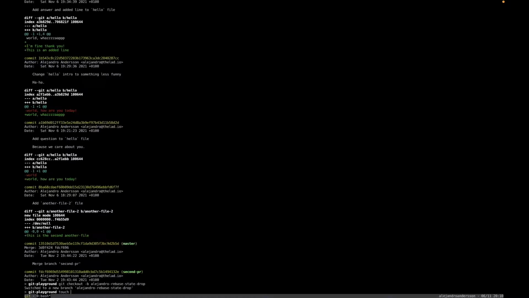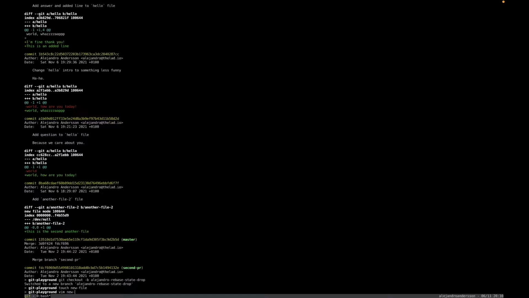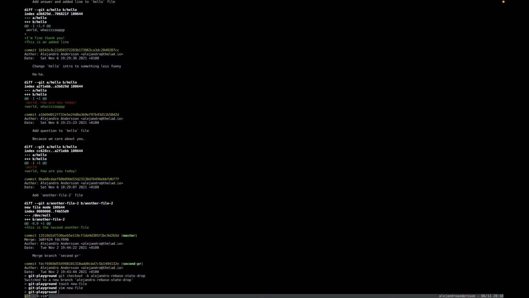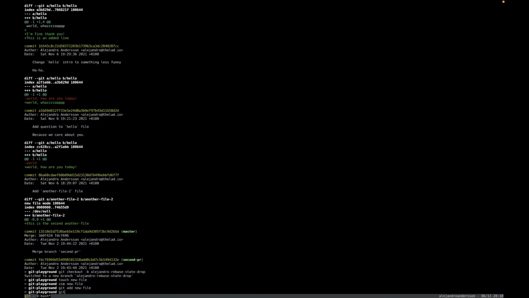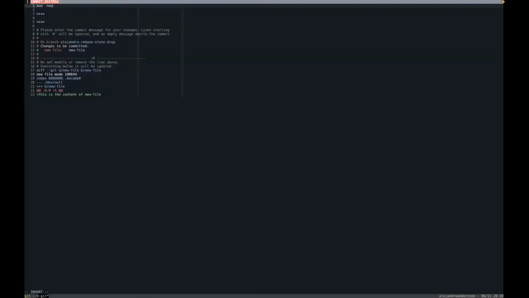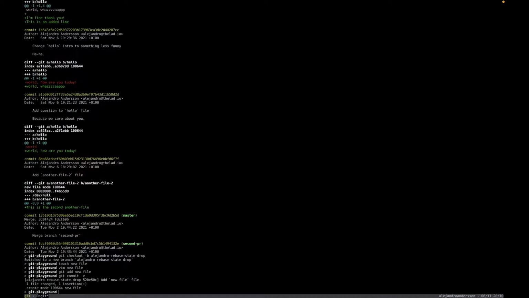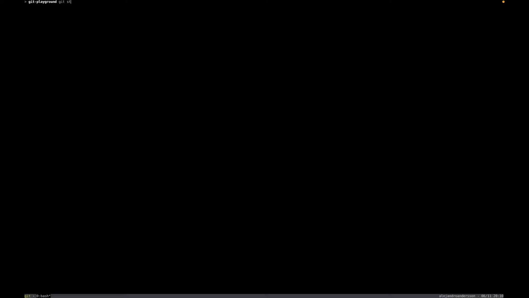Sure. We will touch new file. We will open up new file. This is the content of new file. Save that. Git add, git commit, add new file. Cool. So that's added. All right. And we are still on branch B, Alejandro rebase state drop. The name doesn't make any sense, but still, just to differentiate the two.